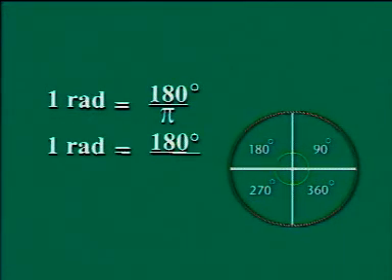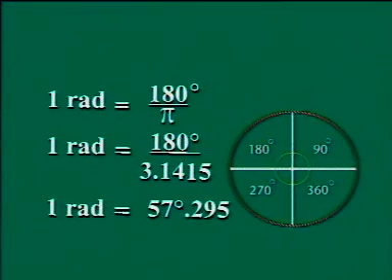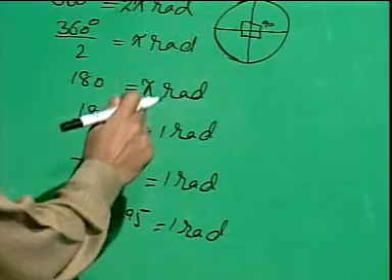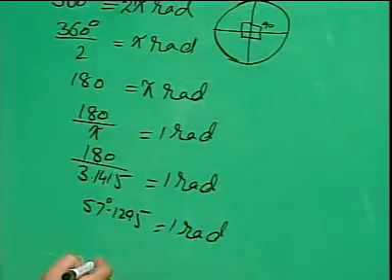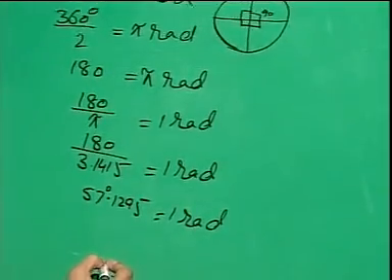Now we will put the value of pi, that is 180 divided by 3.1415. So 1 radian is equal to, if we divide it, 57 degrees 0.1295, like that. Similarly, by taking this equation again in consideration, you can find the value of 1 degree.